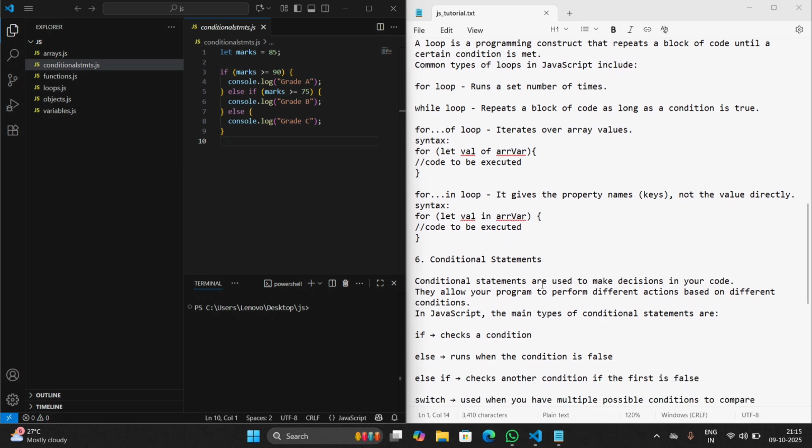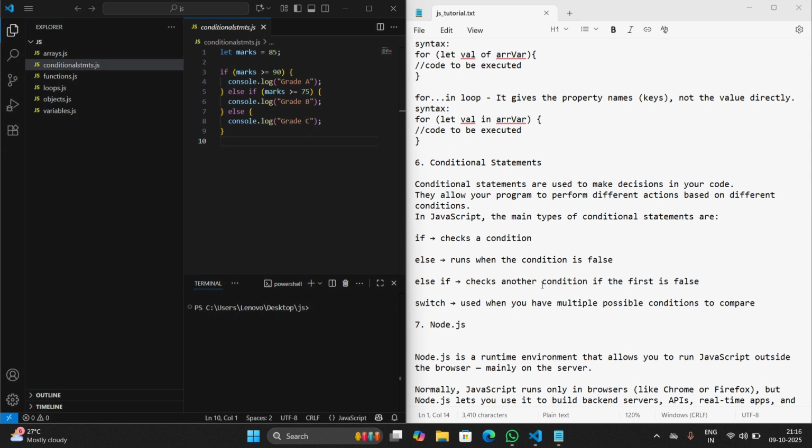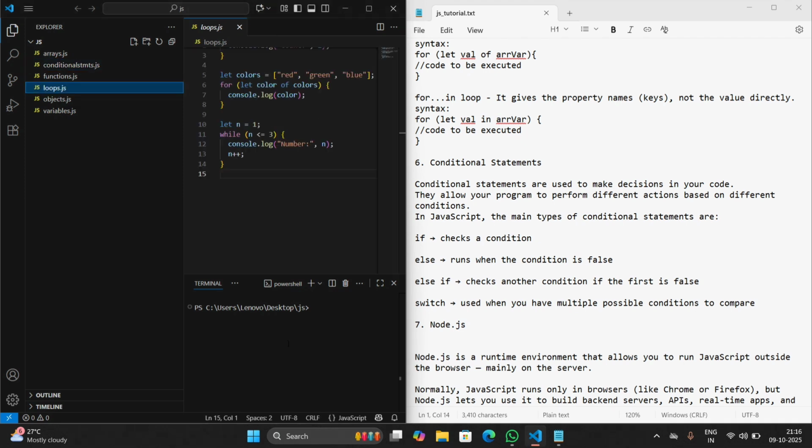Now conditional statements. Conditional statements are used to make decisions in your code. They allow your program to perform different actions based on different conditions. In JavaScript, the main types of conditional statements are: if, which checks the condition; else, which runs when the condition is false; else if, which checks another condition if the first is false; and switch, used when we have multiple possible conditions to compare. Let's see a small code on loops and conditional statements.